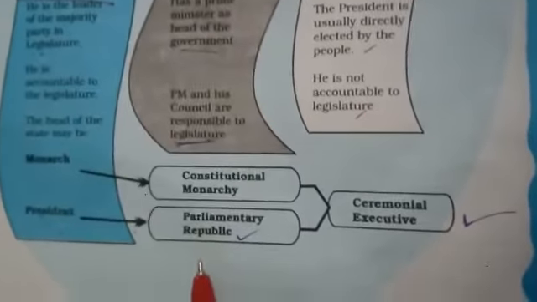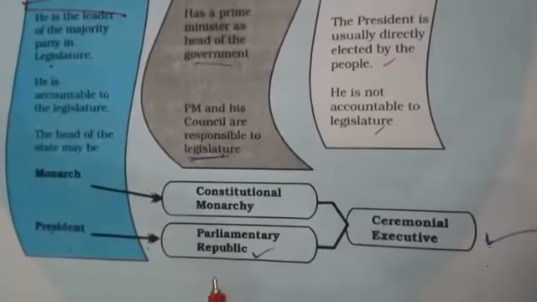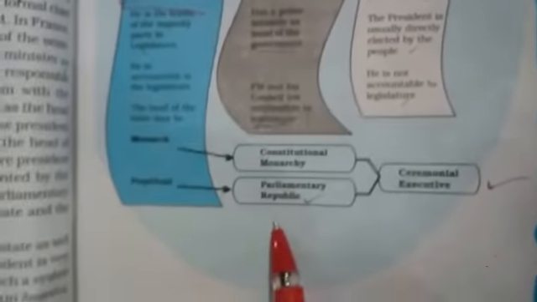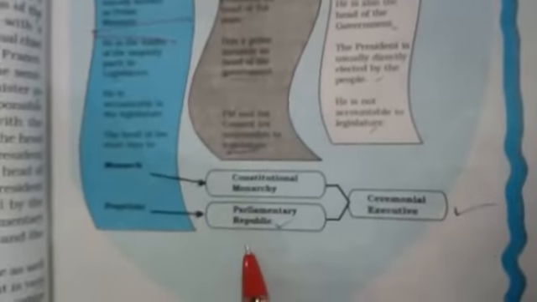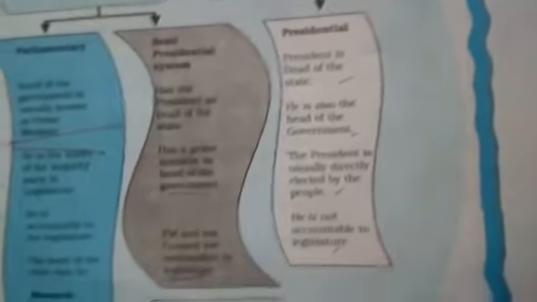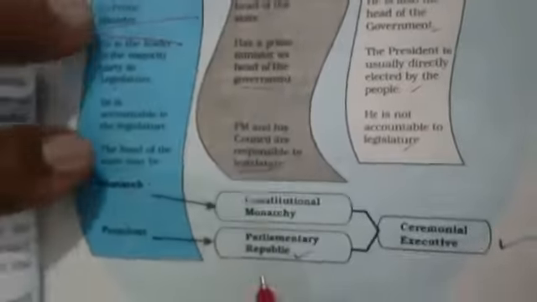Republic. What do you mean by republic? Republic means where the head of the state is elected. And who is the head of the state? The president is the head of the state. Who is the head of the government? The prime minister is the head of the government. Are you able to understand what I am saying to you? Just go through the chapter very thoroughly.